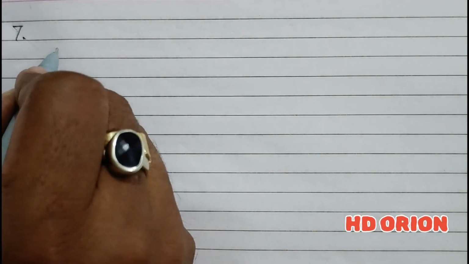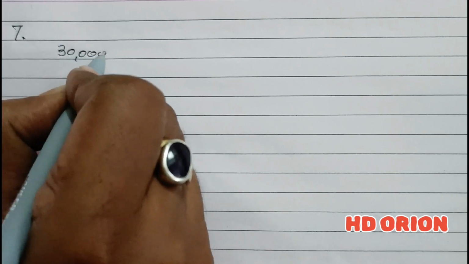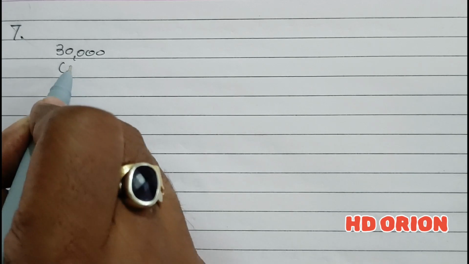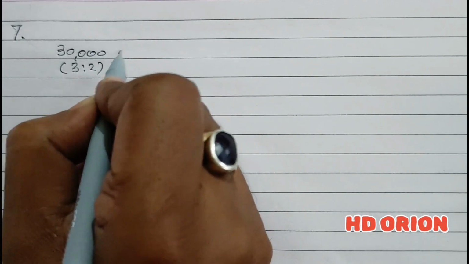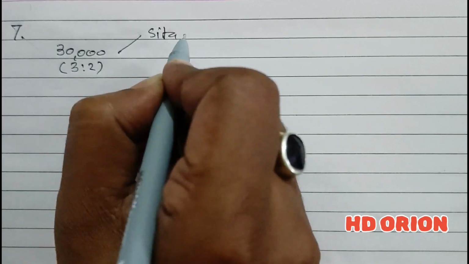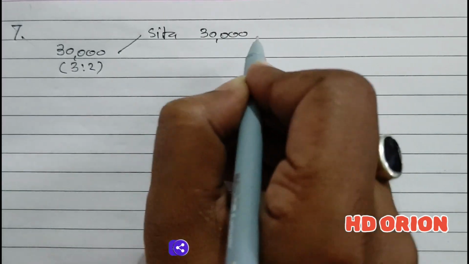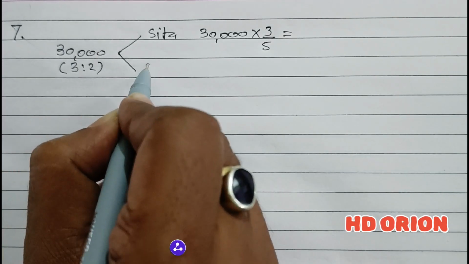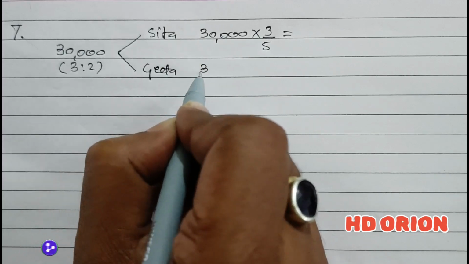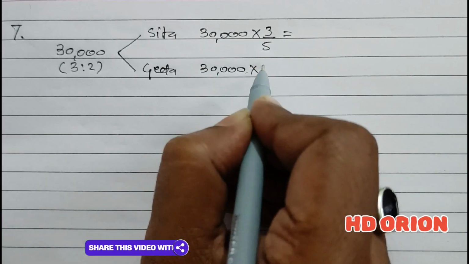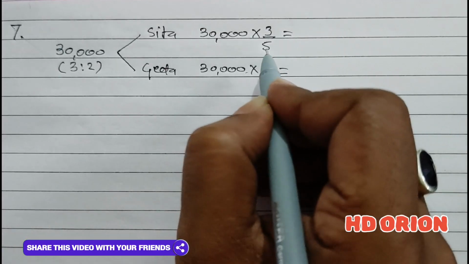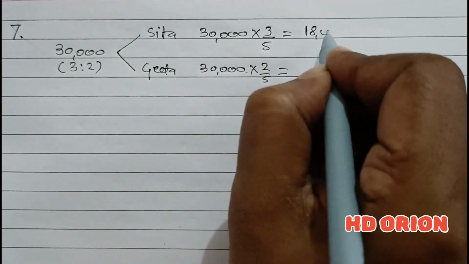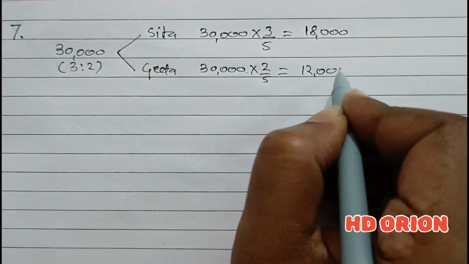Solution 7. There is a total loan of rupees 30,000, and this 30,000 has been contributed by partners Sita and Geeta in their ratio 3:2. So how much goes to Sita? Out of 30,000, 3 by 5 is from Sita, and Geeta, out of 30,000 total loan, 2 by 5 is from her. So when we break it, we get rupees 18,000 and rupees 12,000.